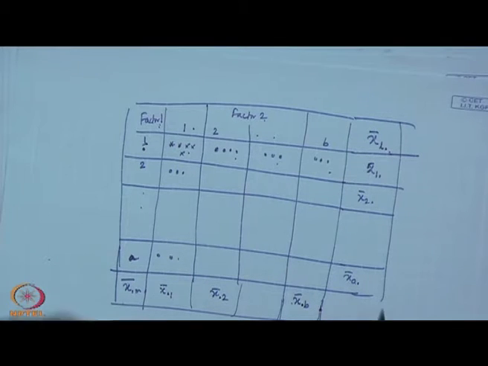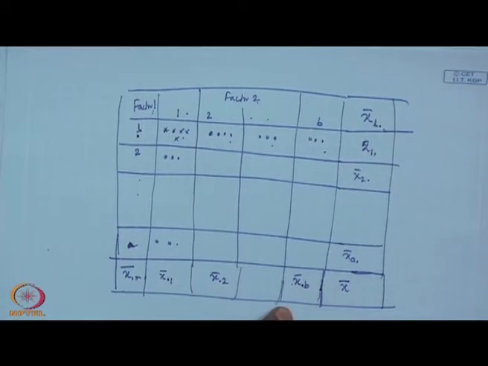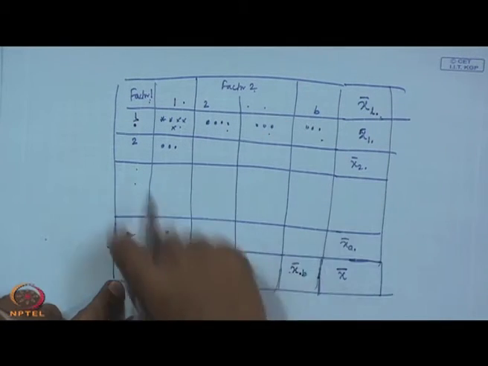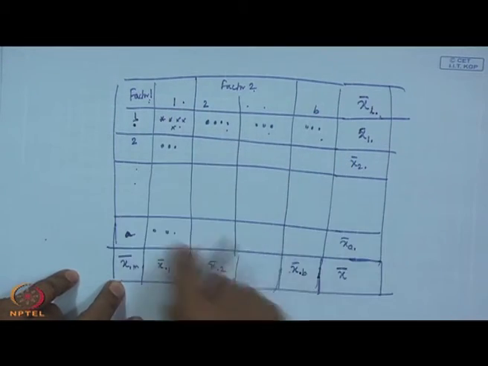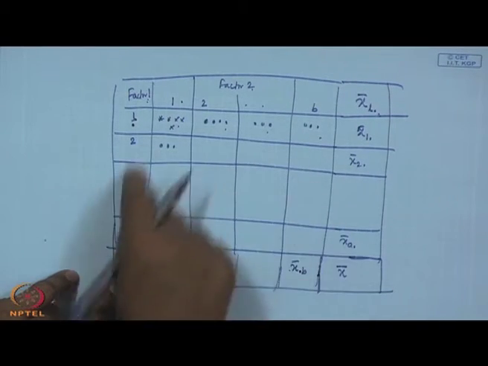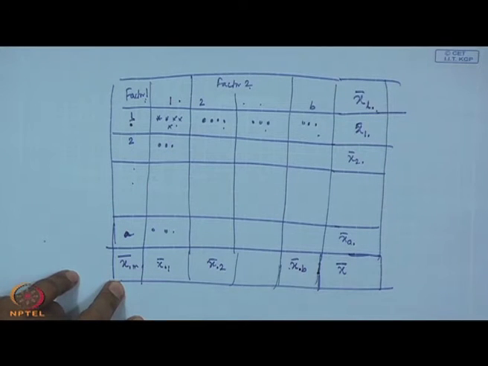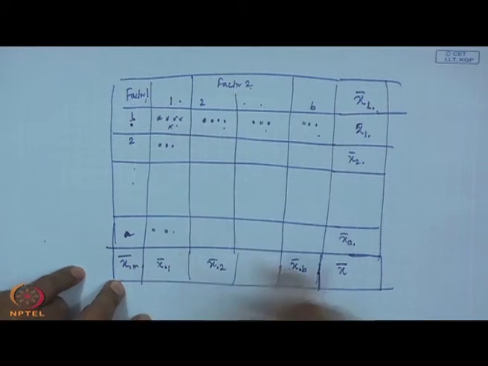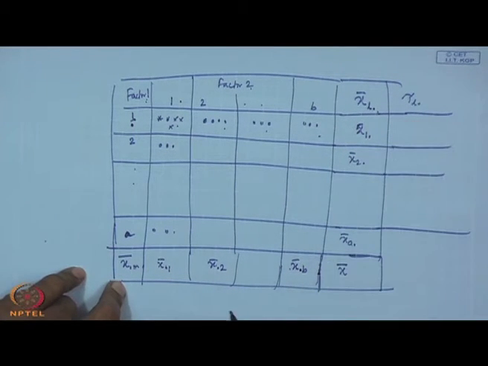Then here will be one grand average, yes or no? Grand average means I do not consider factor 1 or factor 2, I will consider total, these are all my observations. So it will basically be the average of all the values given here. Now, as you have computed this x bar L dot ignoring factor 2, can you not find out tau L dot, this minus grand?